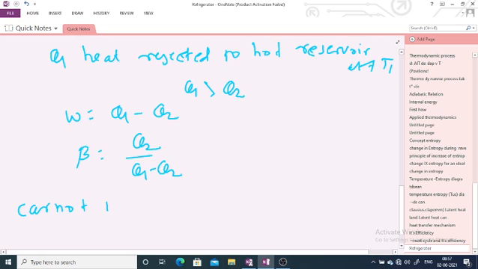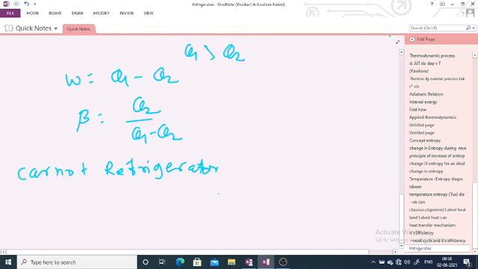Now a Carnot refrigerator is nothing but the same as the earlier discussion. We only give the name Carnot refrigerator. Everything is the same. We have already discussed this refrigerator, but the name is Carnot because it is given by Carnot. So we know there is a Carnot cycle in your Carnot heat engine. The Carnot cycle is reversible.